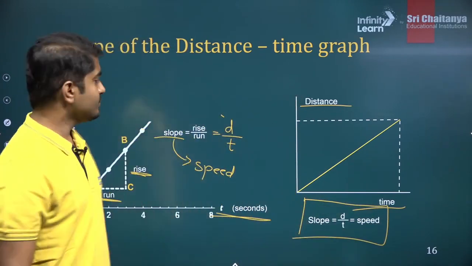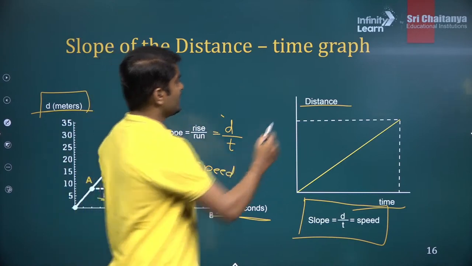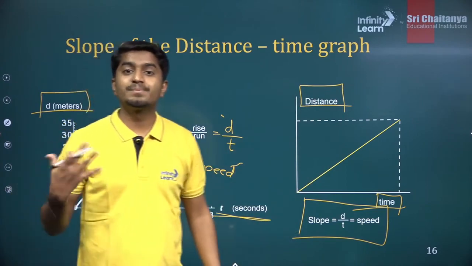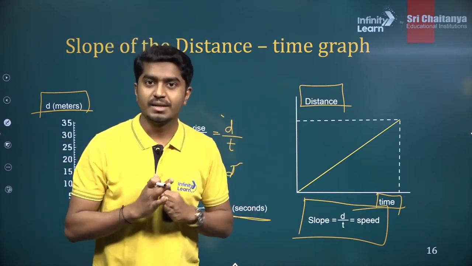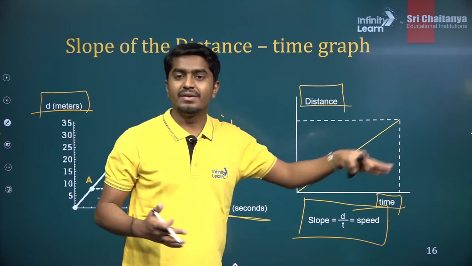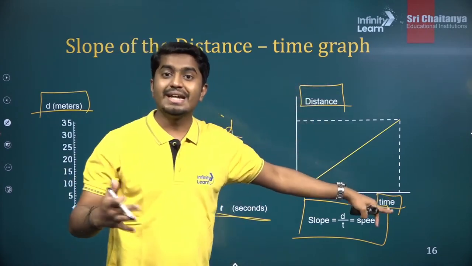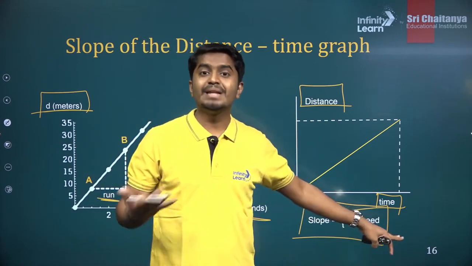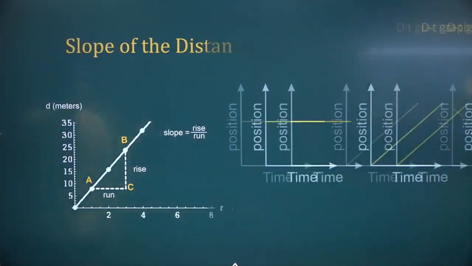Is it clear? Sometimes I am saying it is velocity, sometimes speed. So why is there a difference? Here you see, if it is distance versus time, you will get the speed. If it is position versus time, then you say that it is the velocity. That is the proper definition. But sometimes the person who makes this graph doesn't consider so many details and just writes distance versus time. Distance cannot be negative, but position can be negative. Similarly, speed cannot be negative, but velocity can be negative as well. So we'll learn all these cases.